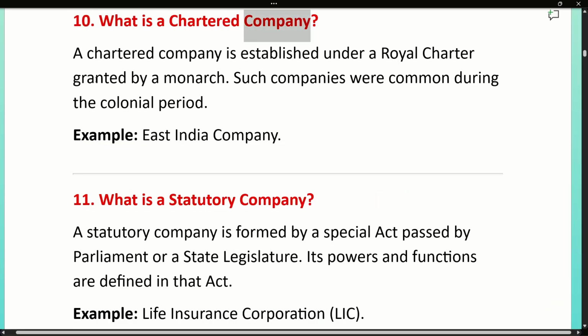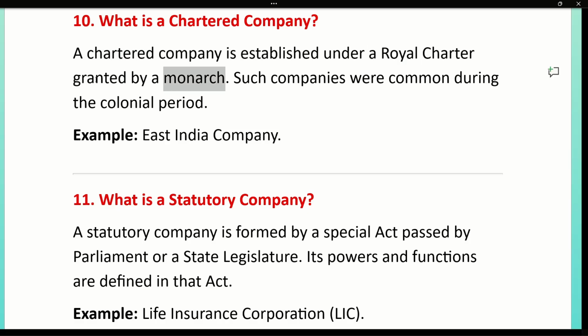10. What is a chartered company? A chartered company is established under a royal charter granted by a monarch. Such companies were common during the colonial period. Example, East India Company.